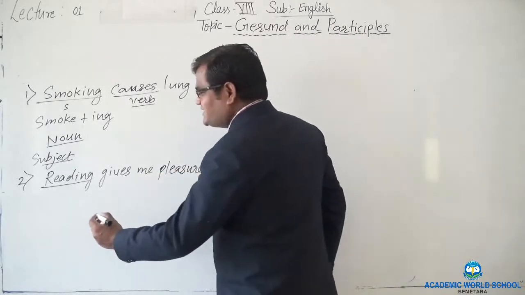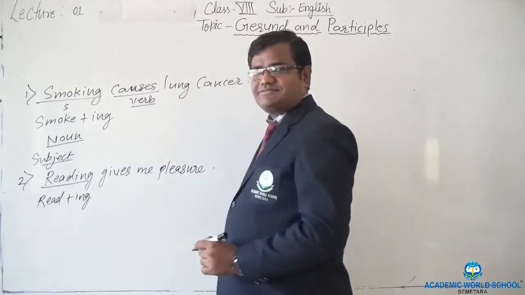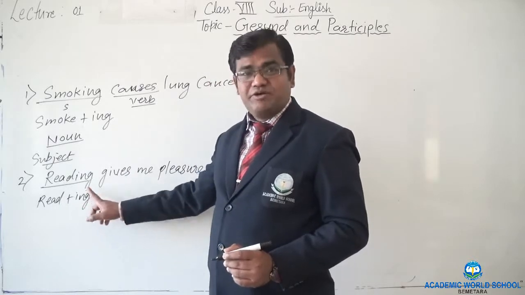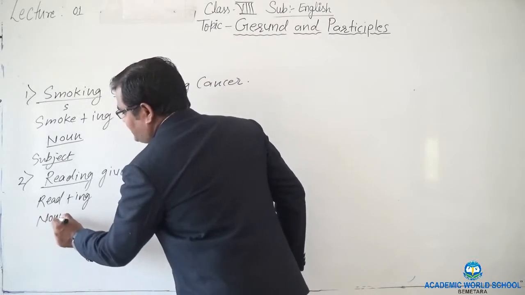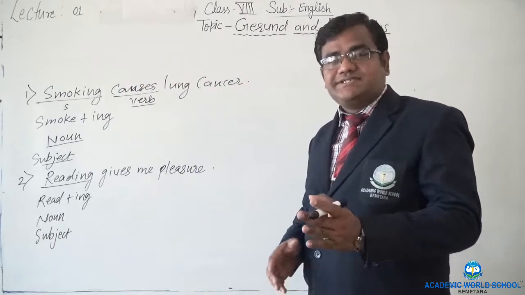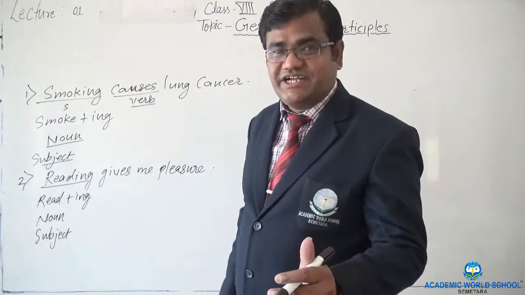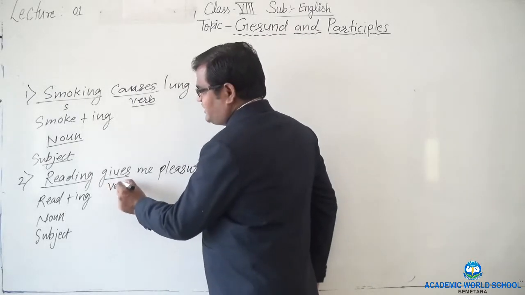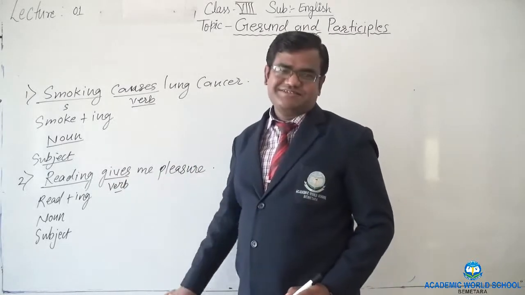It is the subject of the sentence, and therefore here we find read plus ing. Right? Read is the basic verb, and it has taken ing here, but it is not functioning as the verb of the sentence. Therefore it is functioning here as a noun, the subject of the sentence. When it functions as a subject in a sentence, at that time we call it a gerund. And here what is the verb? Gives is the verb. So definitely reading is not the verb, and the verb never comes at the beginning in such a sentence. I hope you understood.